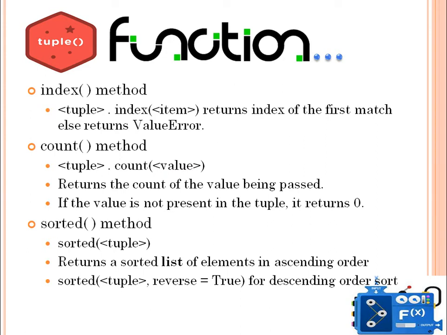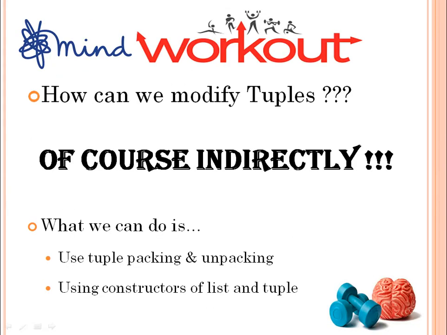And if you want to sort in descending order, you will write sorted, and inside it you will pass the tuple, and after a comma you will write reverse equal to True. It will sort that tuple in descending order and it will return a list of those sorted elements. I think it is clear to you. Very easy. The other functions that were there in list that were changing the actual values, like append, insert, those will not be here in tuple.